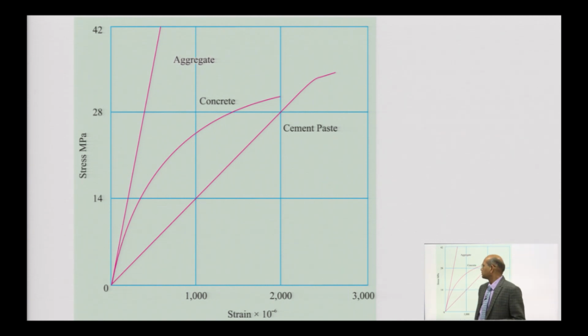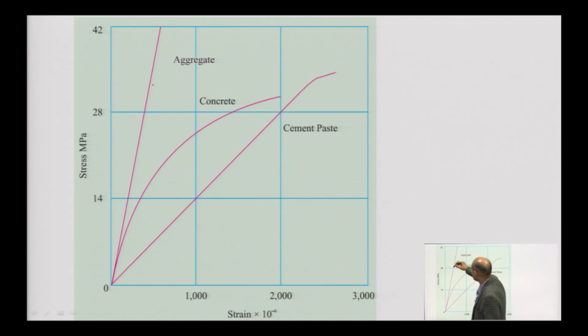If you see here, you have the modulus of elasticity of neat cement paste, concrete and aggregate. Cement paste has a lower modulus of elasticity, because you can see here aggregate has a higher one. So, the modulus of elasticity of concrete is in between.